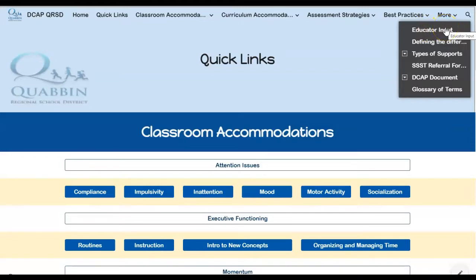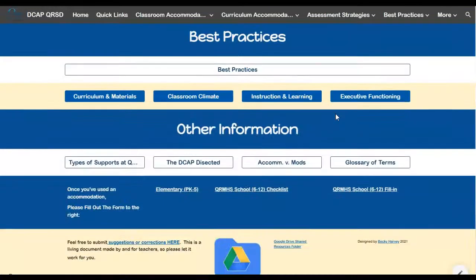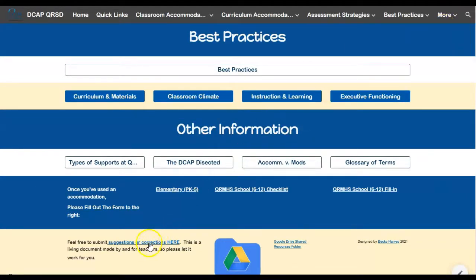This will allow you to make suggestions about what you'd like to have as part of this website. The whole purpose of the website is to make teaching and offering accommodations easier. So you can go up to the educator input page, or you can go directly to the form, which is also down at the bottom of each page.